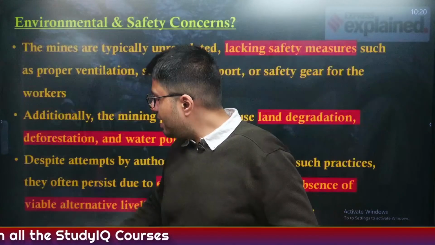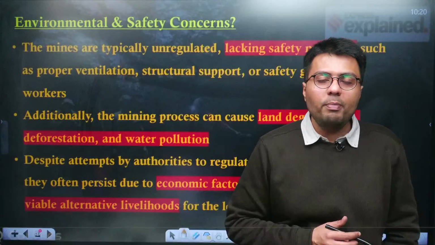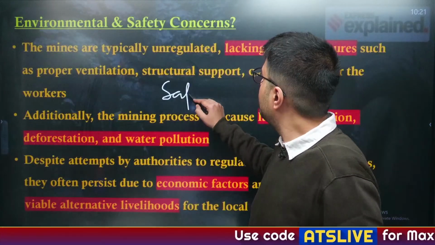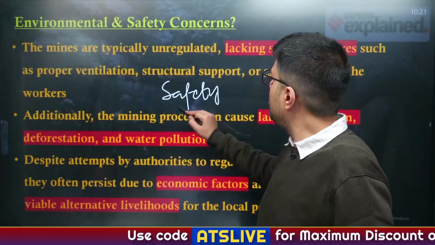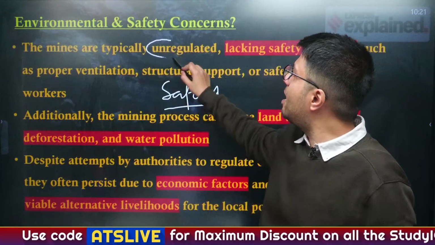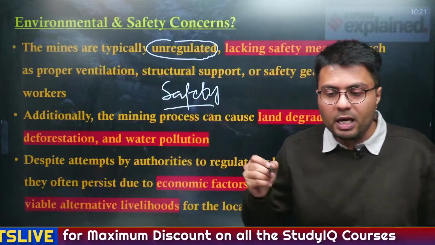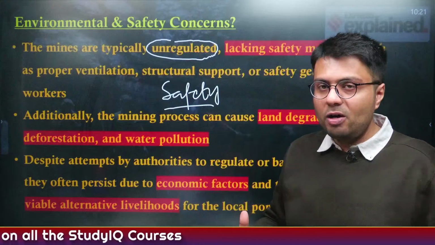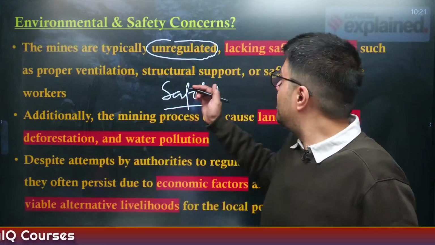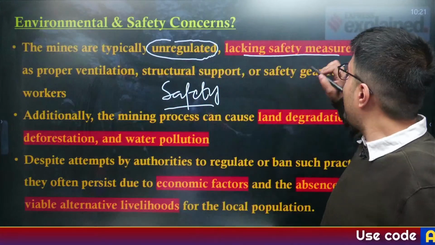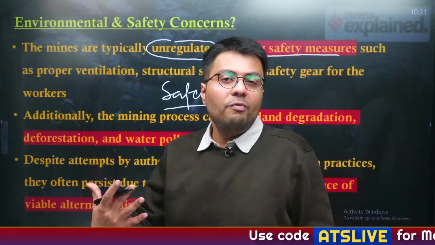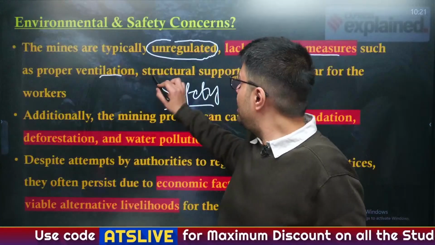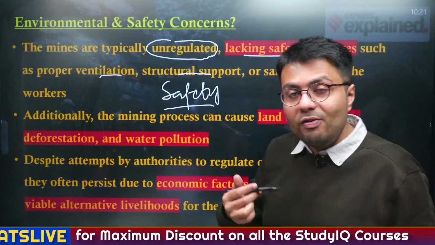Now, there are many concerns associated with rat hole mining. First is safety related concerns. As you understand, these mining activities using rat hole mining are primarily unregulated in nature, which means the safety inspectors are not undertaking their audits, and that is why these mines lack adequate safety measures which enable safety of miners, such as proper ventilation, structured support, or even the safety gears are